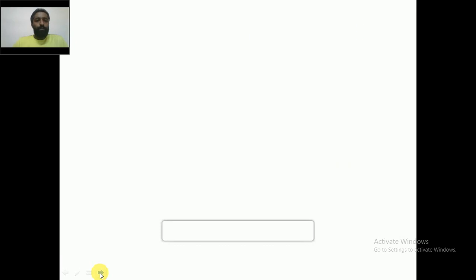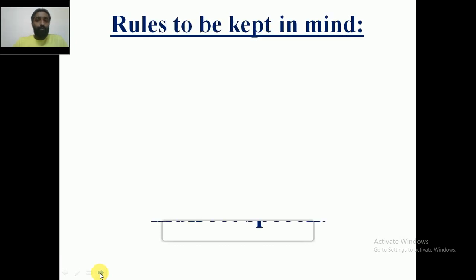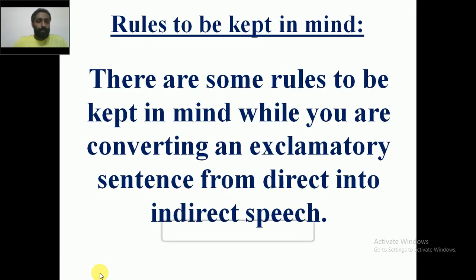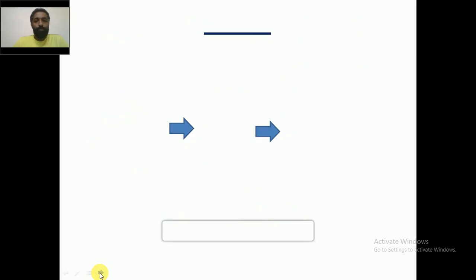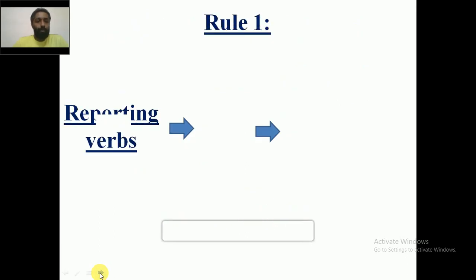Now we will see the different rules to be kept in mind when you are converting an exclamatory sentence from direct into indirect speech. What's the first rule? Rule number 1 is related to reporting verbs.